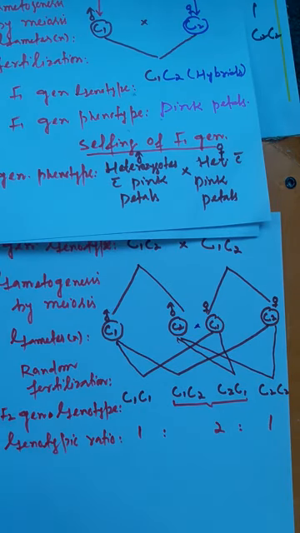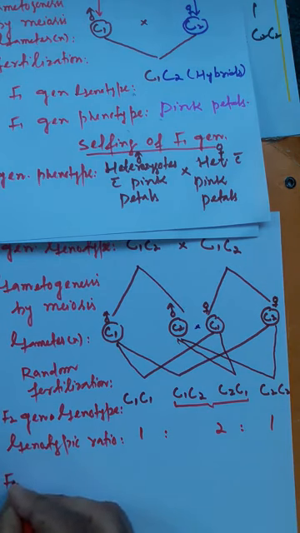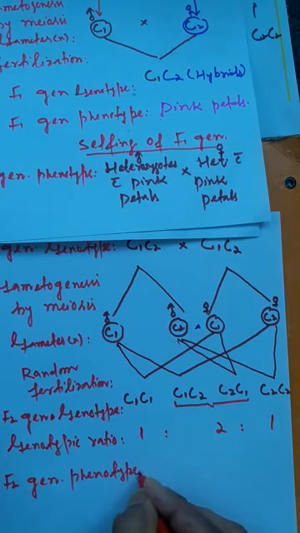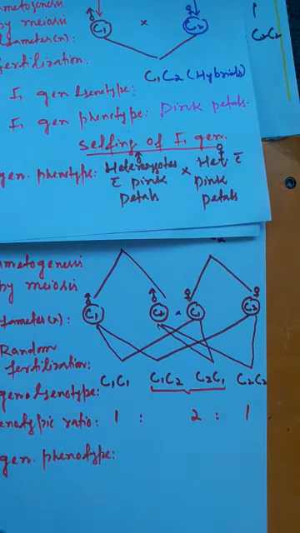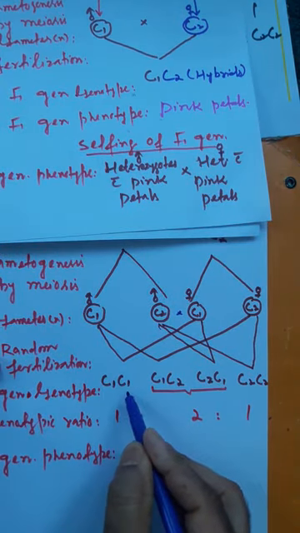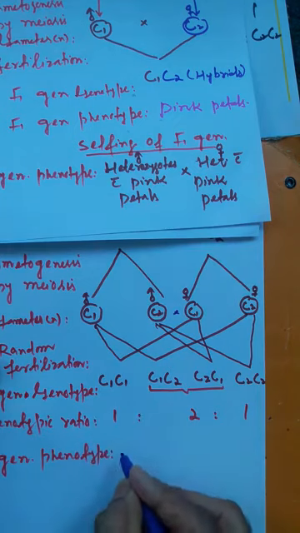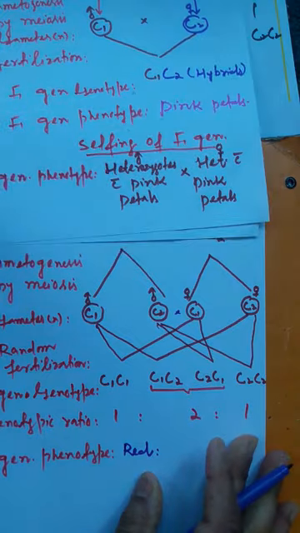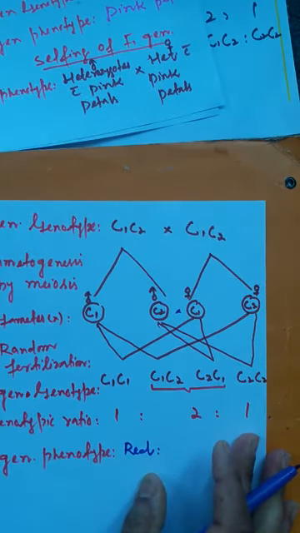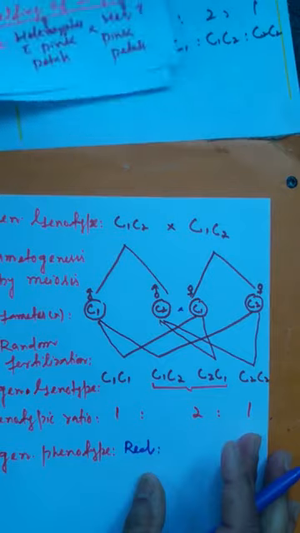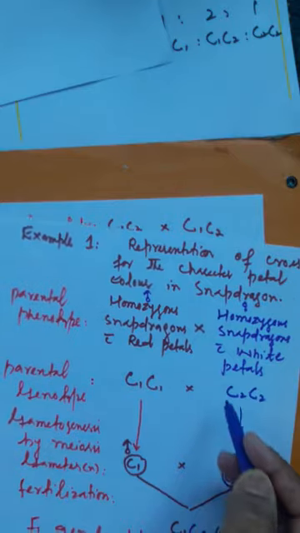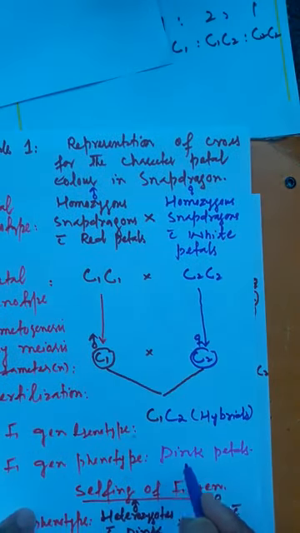Now, if we will see here, what is F2 generation phenotype? F2 generation phenotype means ये जो यहाँ पे है C1 C1. That is genotype. Phenotypically they are red. As you know, this is the parental combination here. Whenever the allelic combination is C1 C1, what is the phenotype? That's red petals. C2 C2 white petals. C1 C2 that's pink petals.